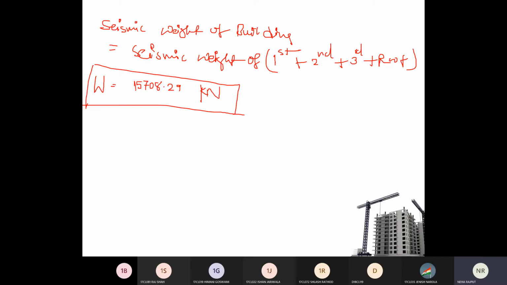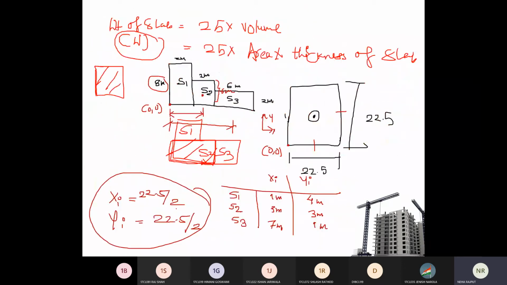Right, now we wanted to find VB, that is base shear. So base shear is equal to AH into W. Now W you have, now you are going to find this AH. So the AH equation is Z by 2 into I by R into SA by G. Have we discussed all these terms in detail? From where are you going to take the values of Z, I, R, SA? Yes. Right. Okay. The very first is Z. What is Z? Zone factor.